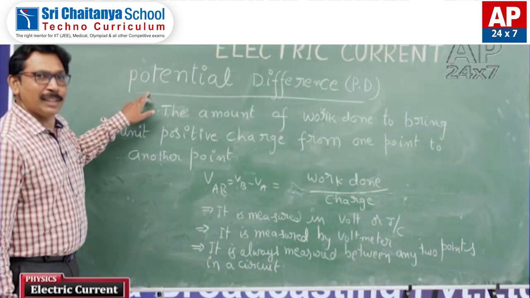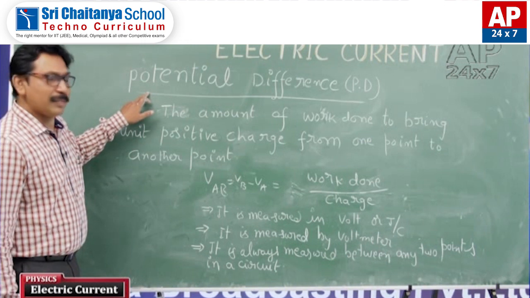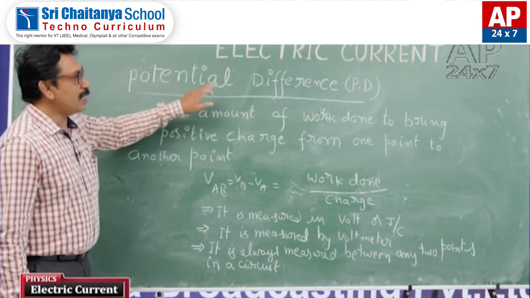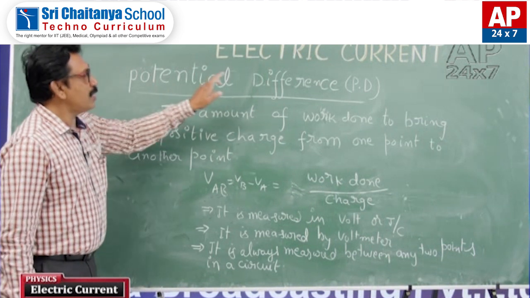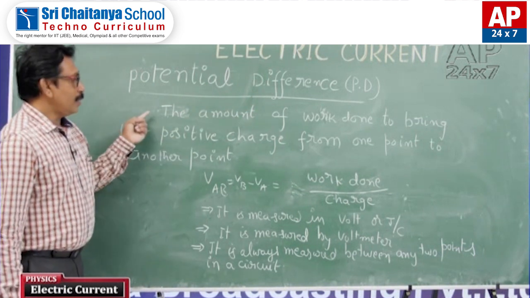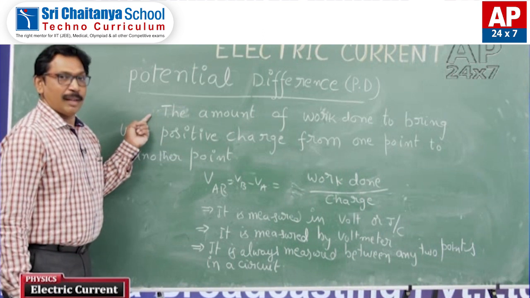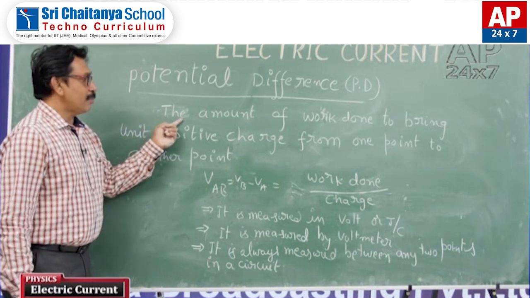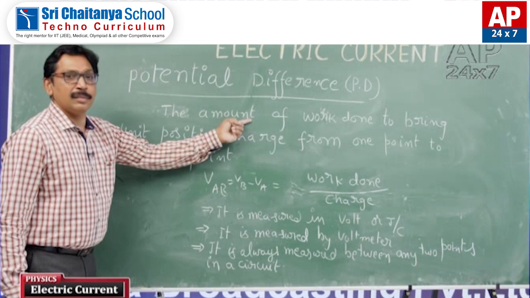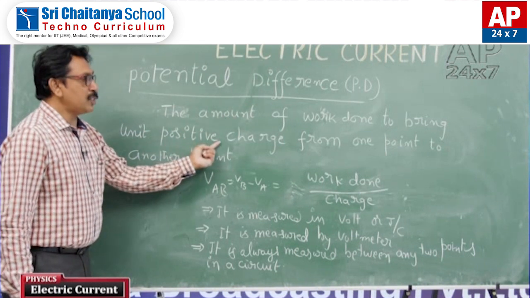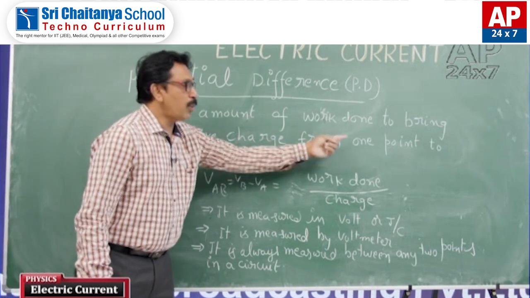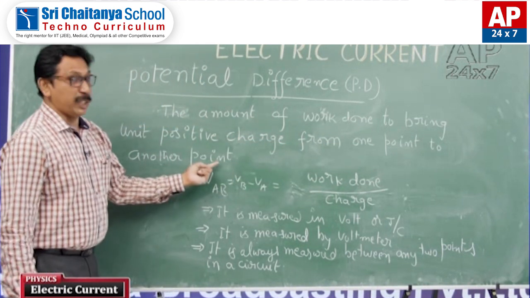Students, we will discuss the next content, electric potential difference, or simply you can say potential difference, PD. It is defined as the amount of work done to bring a unit positive charge from one point to another point.